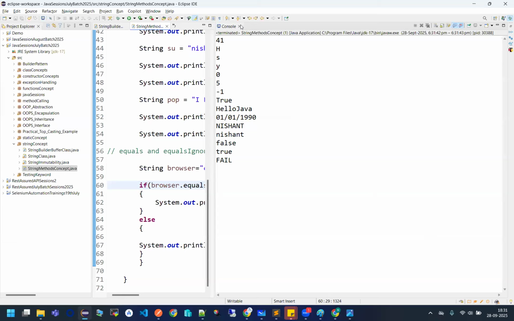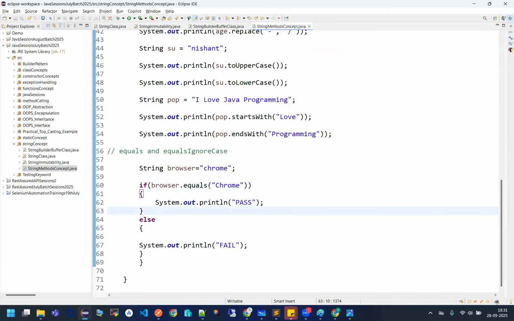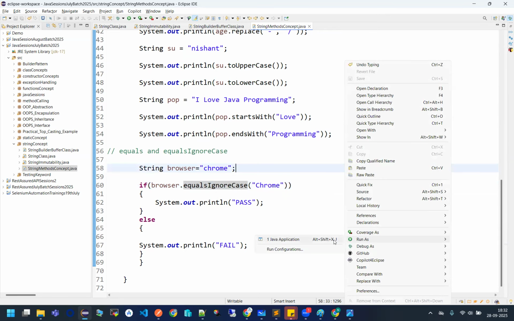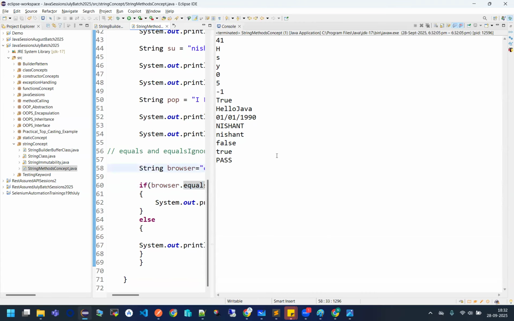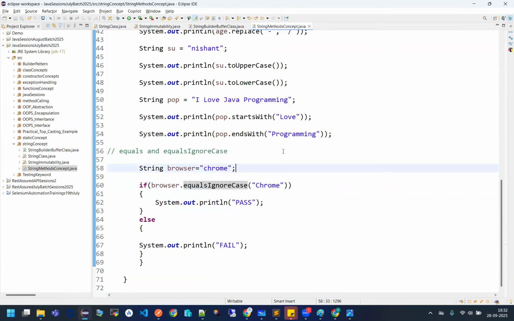See, but to handle this I have one more method, equalsIgnoreCase. Whatever string you are entering here, I will ignore its case, either capital or small. I really don't care. I just want to check whether it has Chrome or not. See this. Yes, it is possible. So in this way, you can use the equals and equalsIgnoreCase methods.